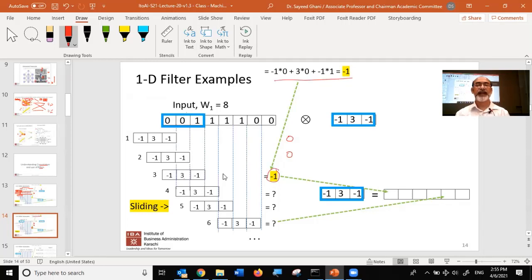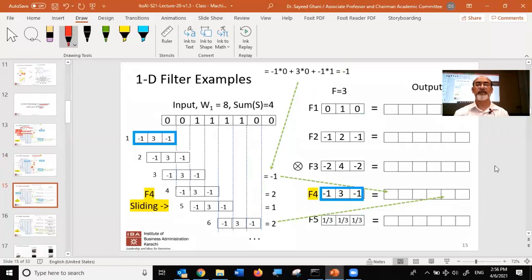Now help me out over here. What happens when you place this filter and you shift it over here, and now what are you going to get? So 3 minus 1 is going to be 2. Very good. Let's shift this filter over here, and let's see what we get. It's going to be 1. I'm going to trust you. I'm going to check the answers in a minute. What is it going to be over here? 1. Okay, 1. So I've got the answers on the next sheet. 2, 1, 2. Very good.